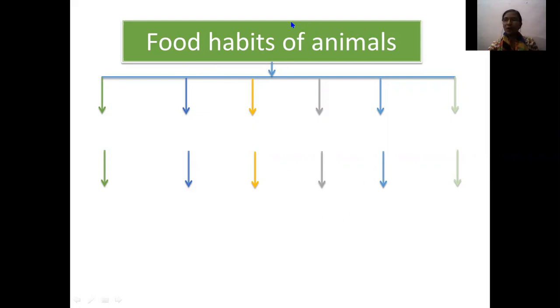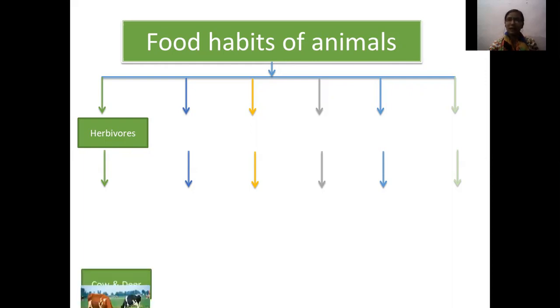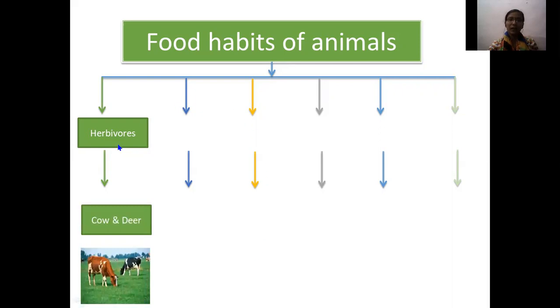On the basis of eating habits, animals are classified into different groups, such as herbivores. Herbivores means the plant-eating animals. Herbi plus vores: herbi means plants and vores means the eater. The animals which eat plants are known as herbivores, such as cow and deer. They feed on grass, so that's why they are known as herbivores.